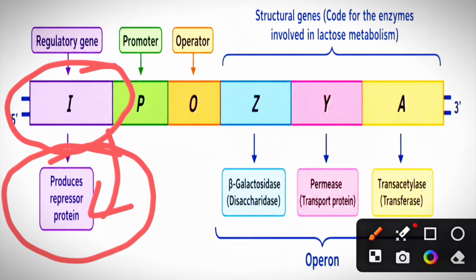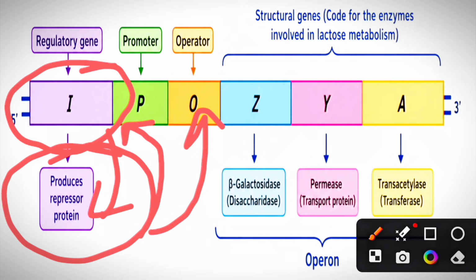This regulatory protein will bind to a specific sequence, the operator site or an activator site. This protein controls the transcription of structural genes. If it is a repressor, it blocks the RNA polymerase and prevents transcription. If it is an activator, it helps RNA polymerase to bind to the promoter and increases transcription.